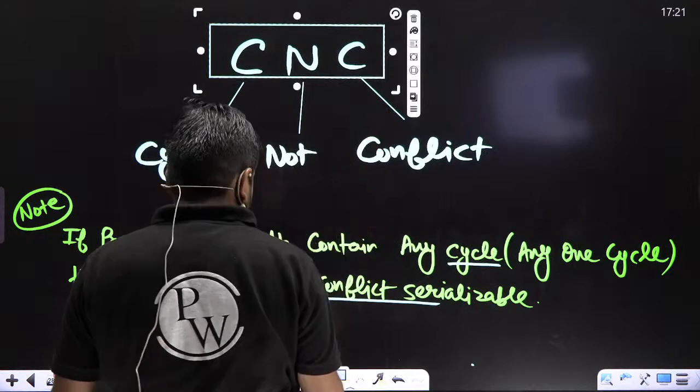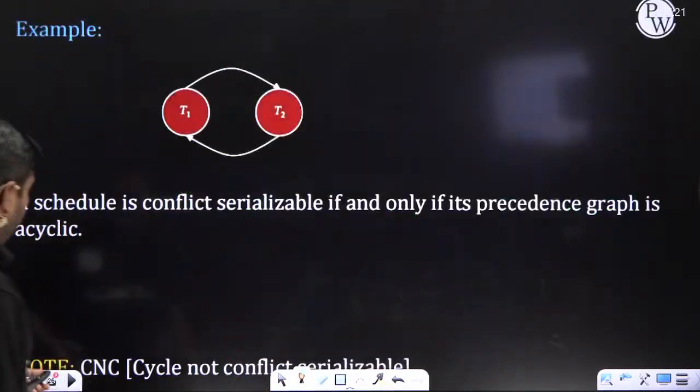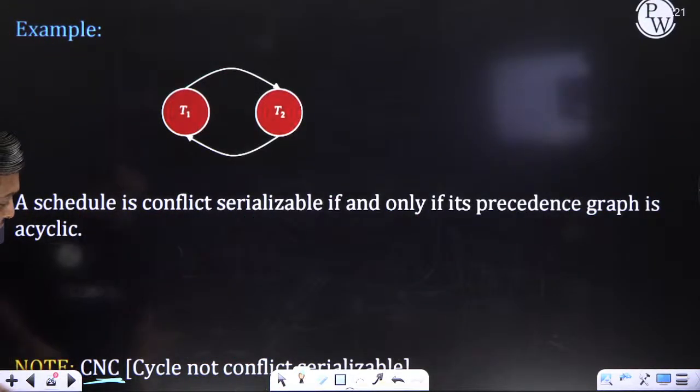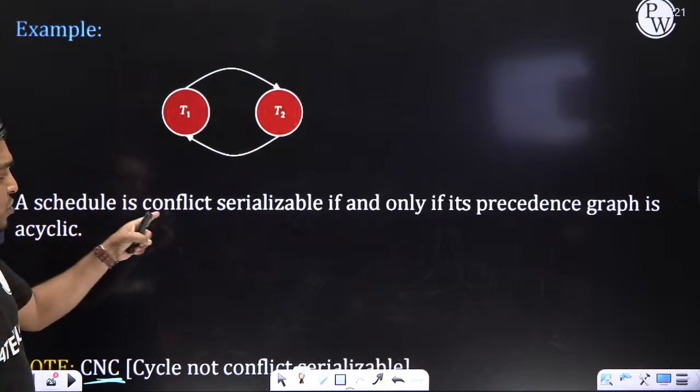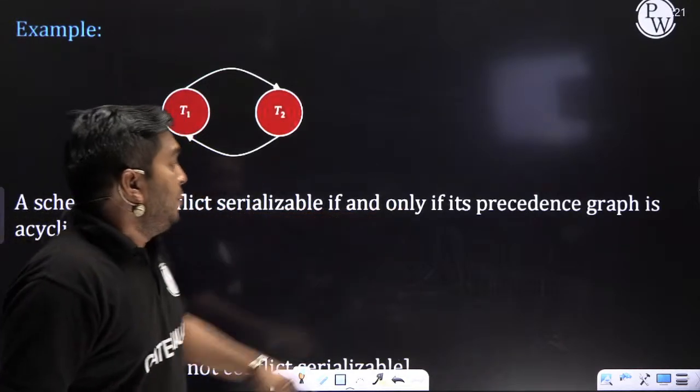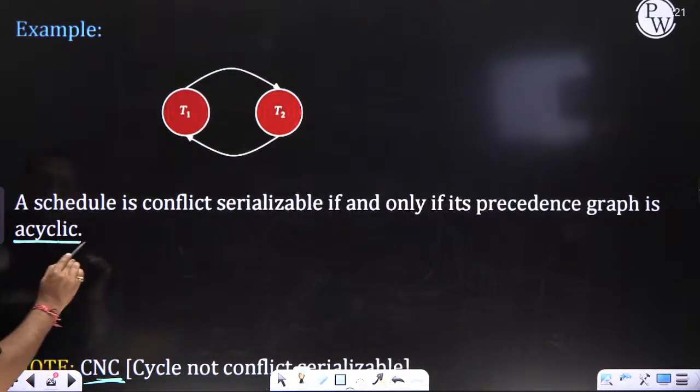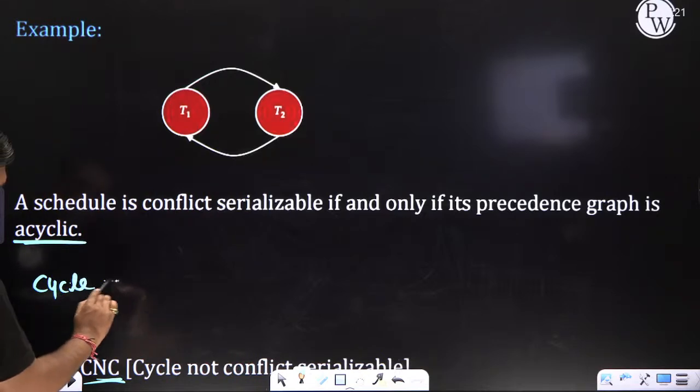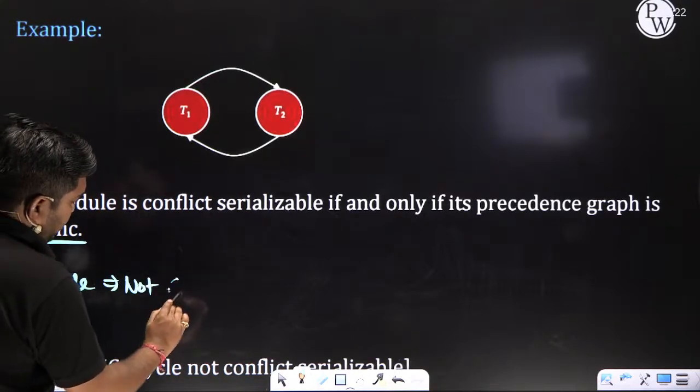Very simple: cycle, not conflict serializable. A schedule is conflict serializable if and only if its precedence graph is acyclic. Acyclic then conflict serializable. Cycle then not conflict serializable.